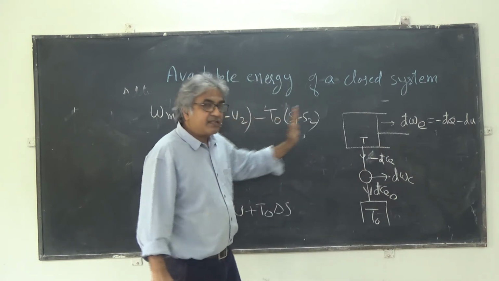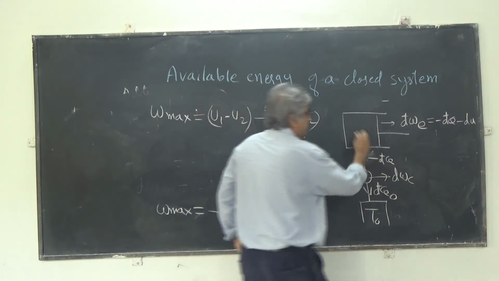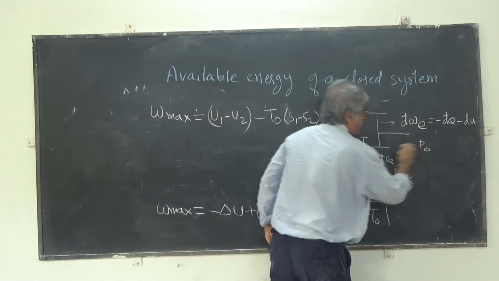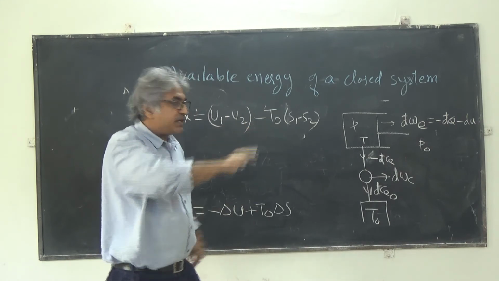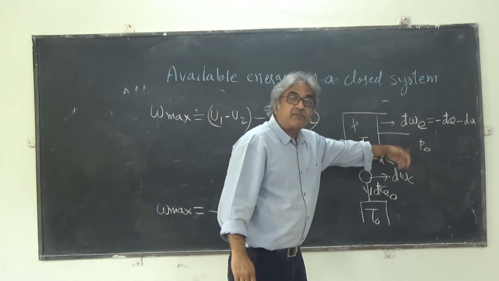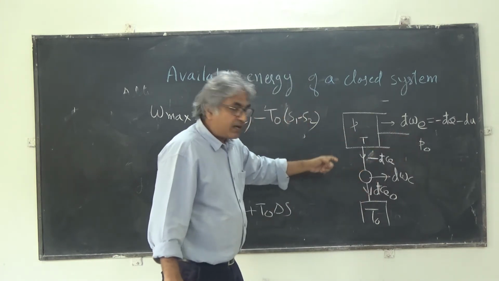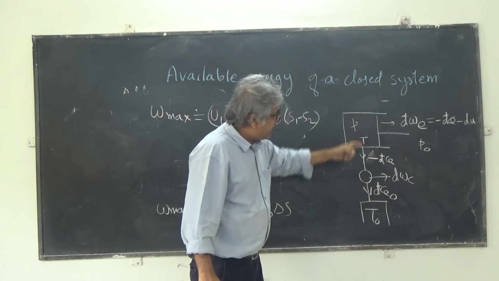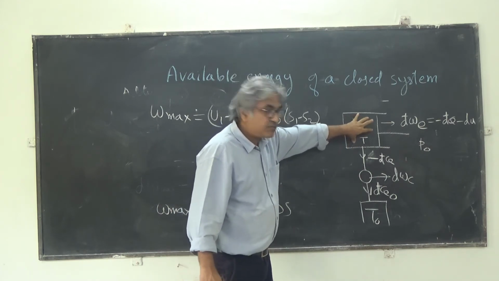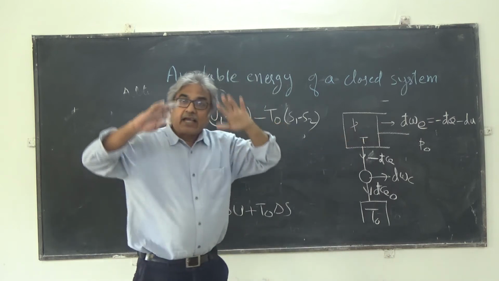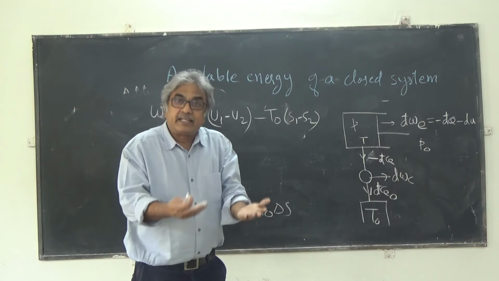Now expansion can go to the dead state. Here is P, here is P naught. So the expansion can continue up to the lowest pressure, which is P naught. That means you are reaching the dead state. Similarly, this heat transfer is taking place between T and T naught. So ultimately, the temperature of the fluid can go down to T naught. That means it has also reached the dead state.